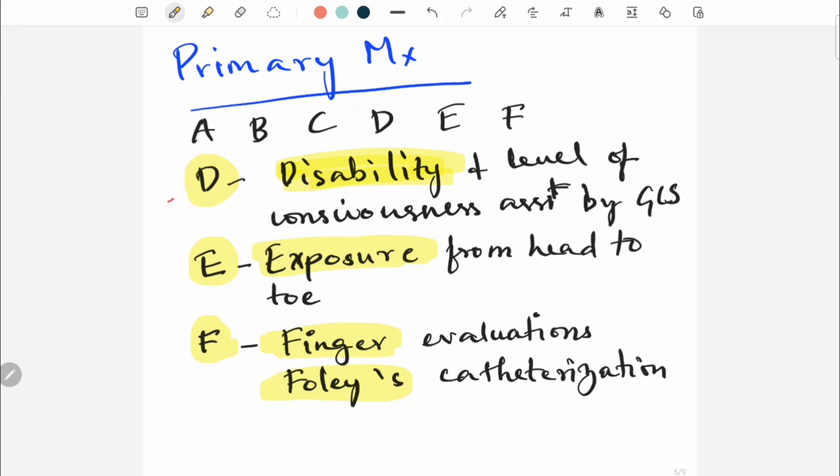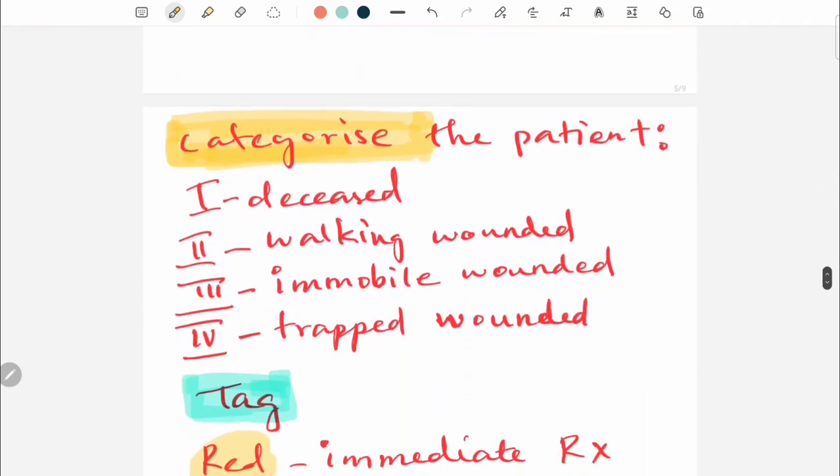E is for exposure of the whole body, from head to toe. F is for finger and tubes: finger evaluation and Foley's catheterization.